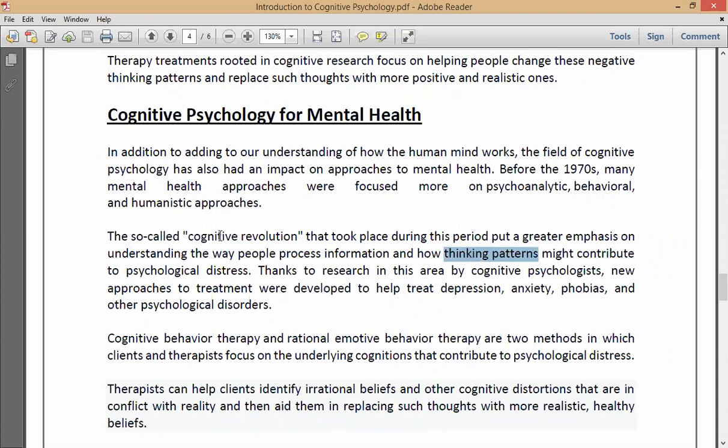That is what resulted in the cognitive revolution. Thanks to research by cognitive psychologists, new approaches to treatment were developed to help treat depression, anxiety, phobias, and other psychological disorders.